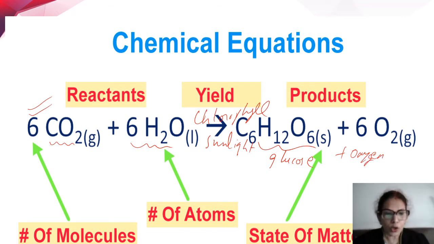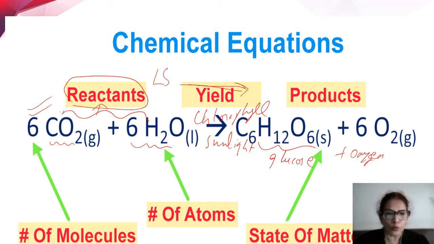Okay. So now carbon dioxide and water are combining, are reacting, of course in the presence of chlorophyll and sunlight. So they are the reactants. Substances which are reacting, which are combining in a chemical equation, are known as the reactants. Okay, and they are on the left hand side of the arrow mark.